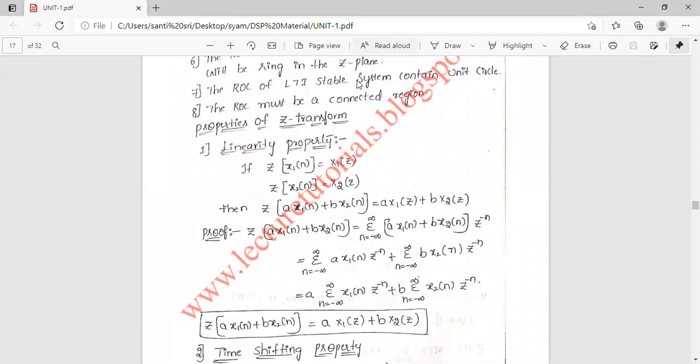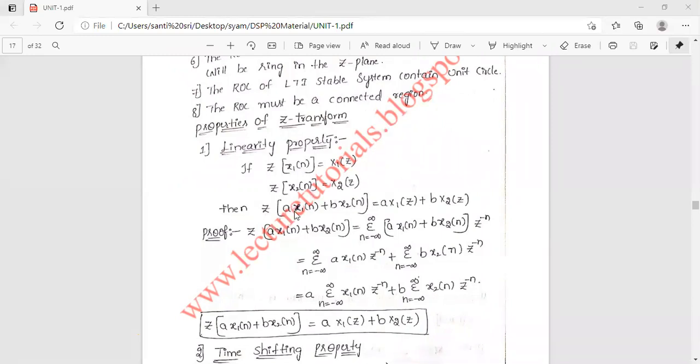See, if it is defined like this: if Z transform of x1 of n is equal to X1 of z, and Z transform of x2 of n is equal to X2 of z, then how is it defined?